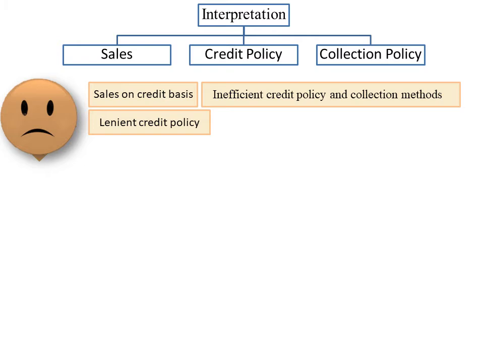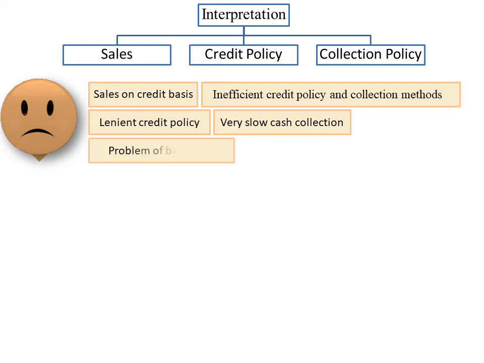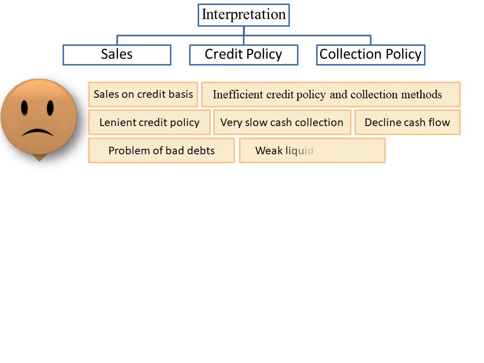Low ratio shows that speed with which debtors are converted into cash is very slow. Therefore, such firm may face problems of bad debts, which in turn may decline cash flow. Low ratio displays that more amount is blocked in debtors and thus indicates weak liquidity position.